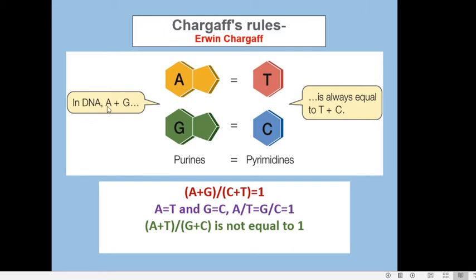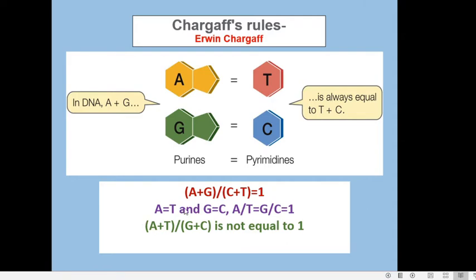So if in one strand there is A, in the other strand there will be T. If in one strand there is G, on the complementary strand there will be C. So as much as there is A, there will be that much of T. As much as there is G, there will be as much of C. So A plus G is equal to T plus C. And therefore A plus G by C plus T will be 1, because A plus G is equal to T plus C. So this is the second rule proposed by Chargaff.